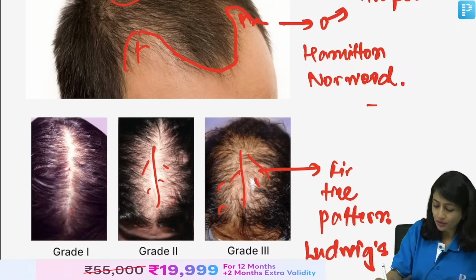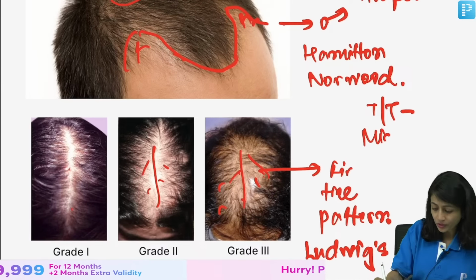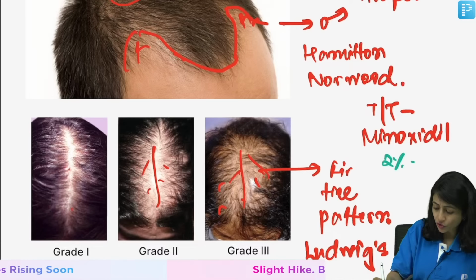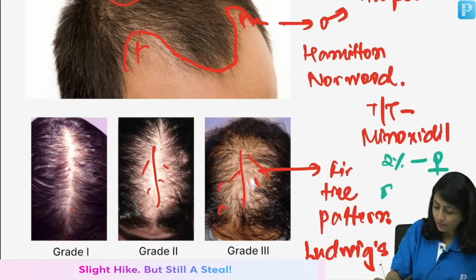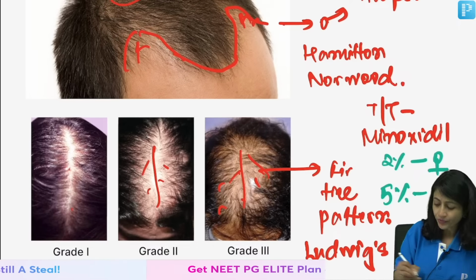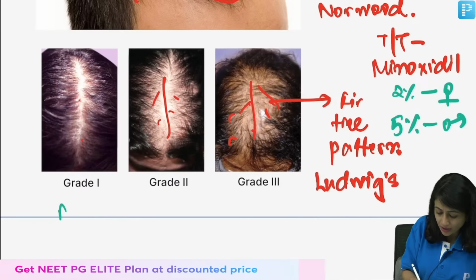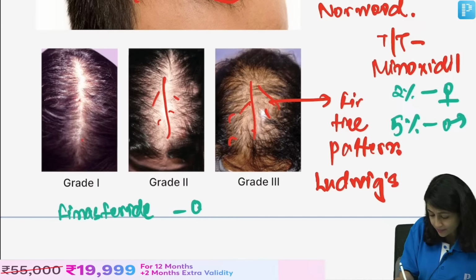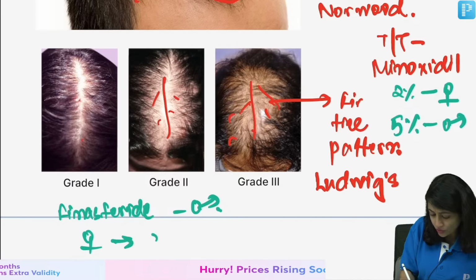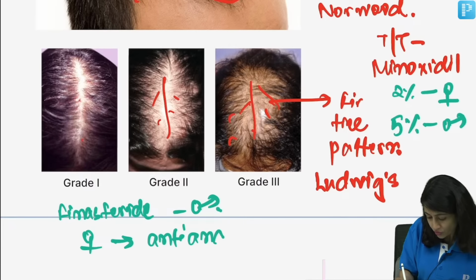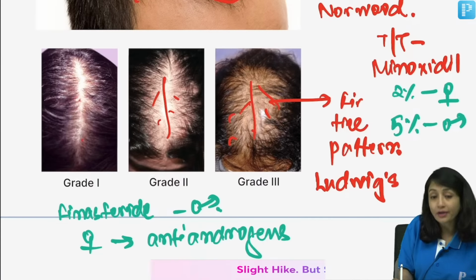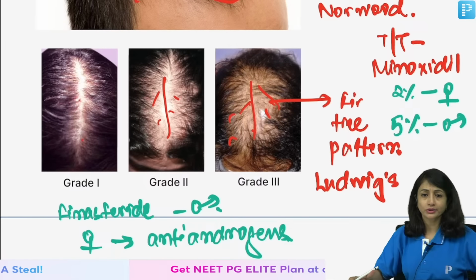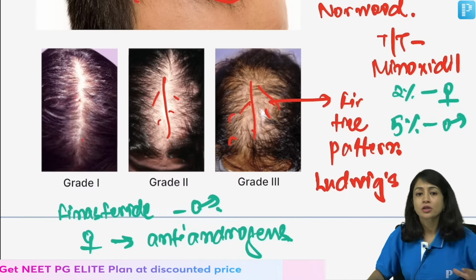Then what is the treatment here? Because you should be knowing the treatment. Treatment here is minoxidil, which is used in the concentration of 2% for females and 5% for males. We also use finasteride in males, and in females you can use anti-androgens. What are the only FDA approved treatments for androgenetic alopecia? It is finasteride and minoxidil, right? So, this is what is usually asked.